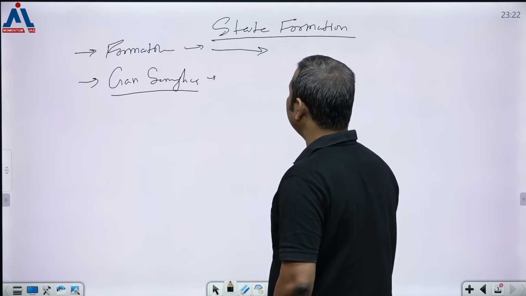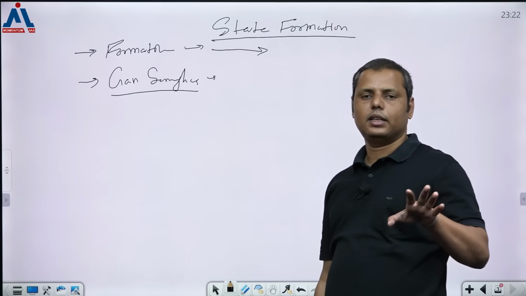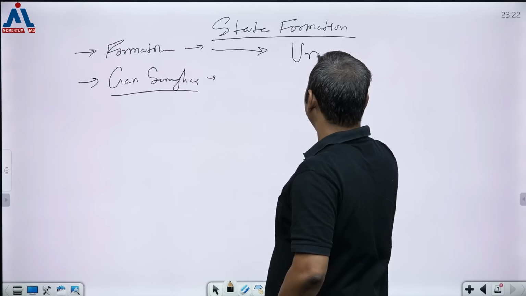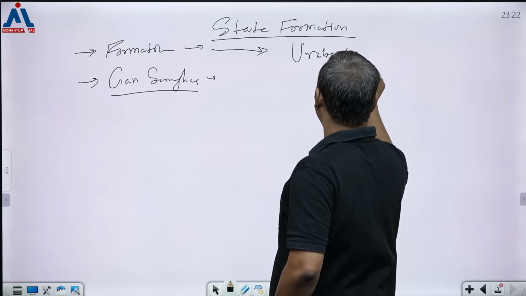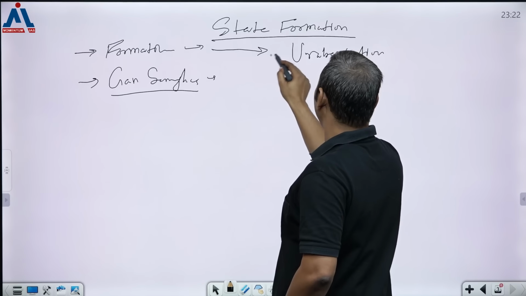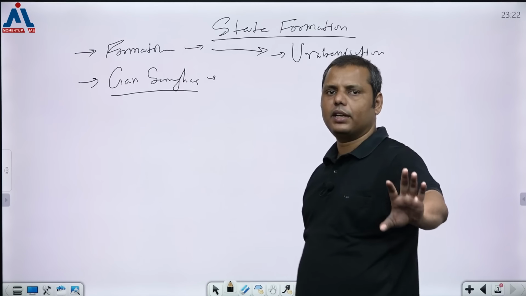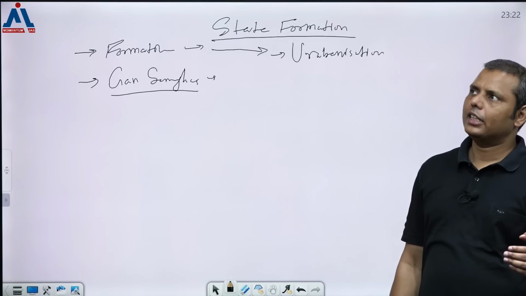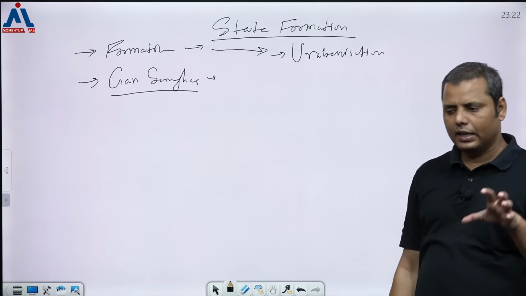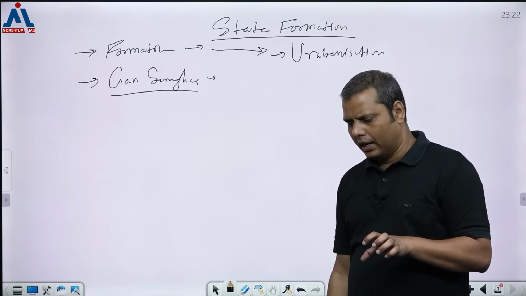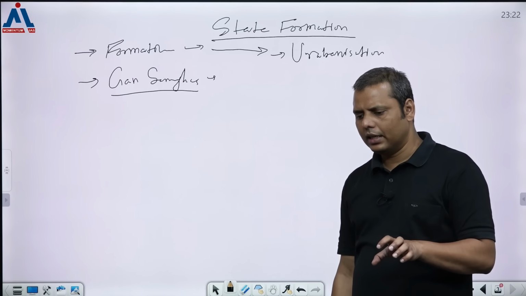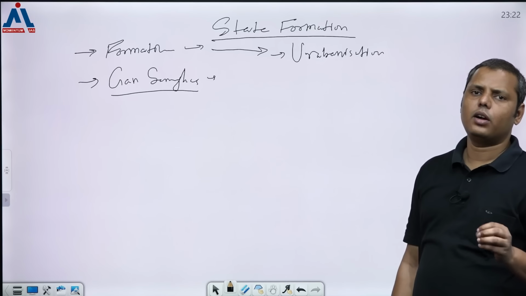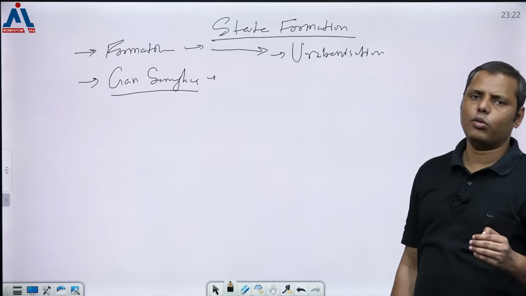When it comes to state formation, you have to write about certain theories. There is one theory which is directly related to urbanization, that whenever urbanization is there, there is a genuine requirement of the state. You must have studied this even in urbanization. The argument given is that in state formation, since there is a heterogeneous society, and this heterogeneity may be social or economic, this heterogeneity brings the requirement of the state.